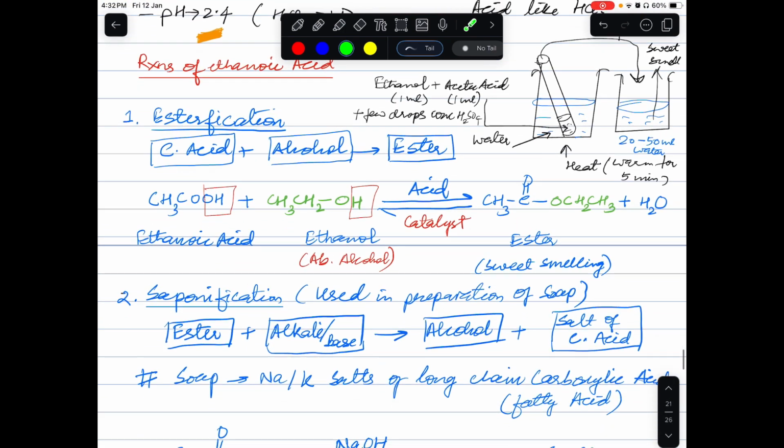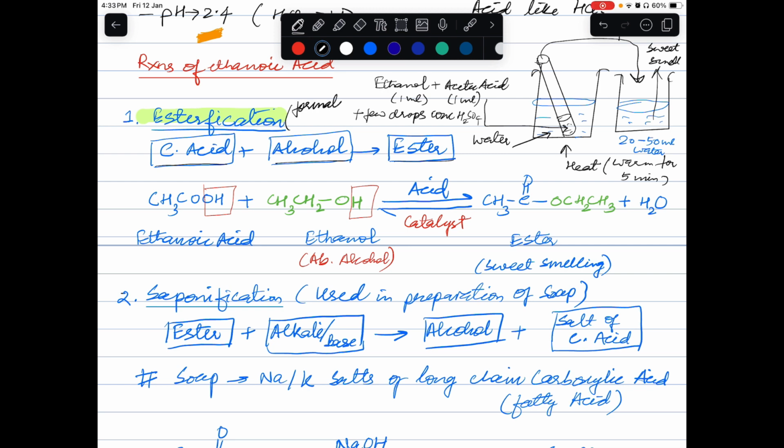Next, some of the reactions of ethanoic acid. The first reaction is called esterification. What is the meaning of the term? Esterification means formation of ester. When a carboxylic acid is treated with alcohol, we get an ester. What is an ester? We will discuss that. So what is this esterification?